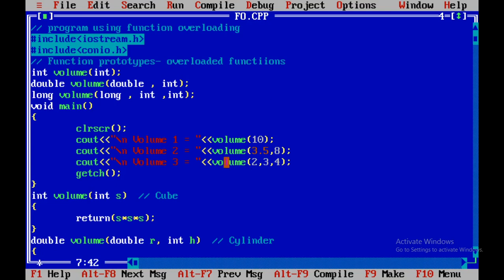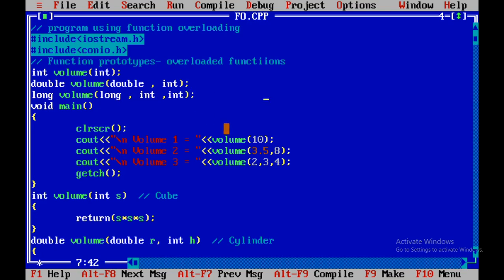Third, volume 2, 3, 4. Here it is integer, integer, integer. Out of these three, only one volume function has three parameters: long, int and int.